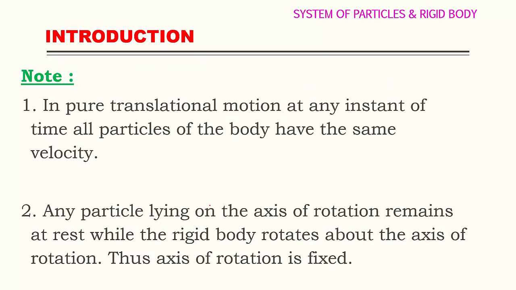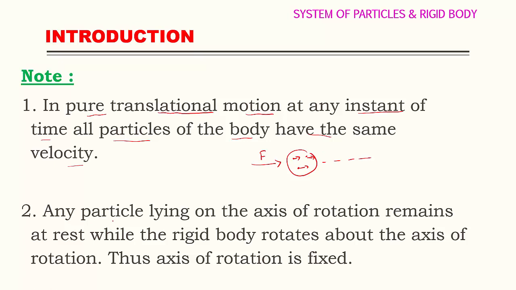Then some important note points related to system of particles and rigid body we can observe one by one. The first point: in pure translational motion, at any instant of time, all particles of the body have the same velocity. So when the object has translational motion, when you apply an external force, this object is moving on a horizontal surface and the particles are moving with the same velocity. Here at any instant, all the particles of the body have the same velocity.